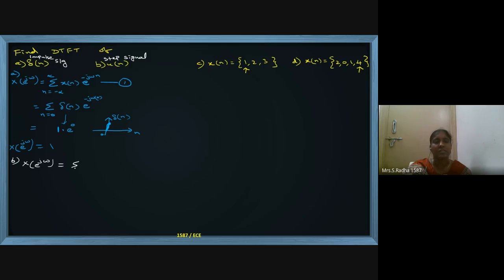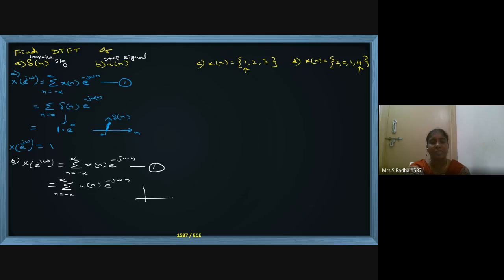This is equal to summation x of n e power minus j omega n, n varies from minus infinite to plus infinite. This is the actual formula for DTFT. Now in the place of x of n, you put the signal u of n e power minus j omega n, n varies from minus infinite to plus infinite.